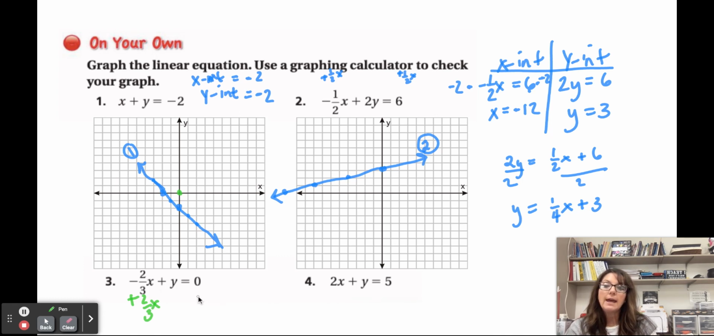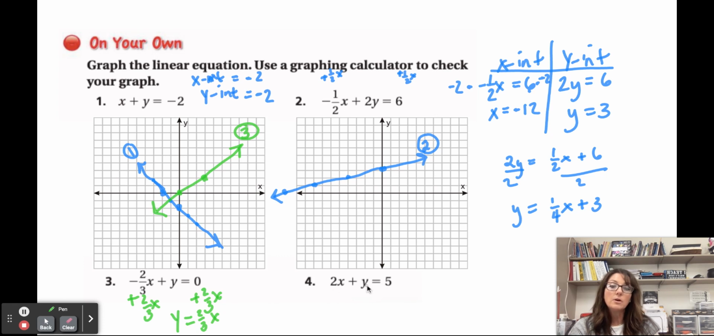So I am going to add 2 over 3x to both sides. Okay? So let's see, y is equal to 2 over 3x, and I know that it's crossing at 0, I can go up 2 and to the right 3 to get my second point. Okay, and then I can draw that line, and that's line number 3 in green. So I had to put that in slope-intercept form.